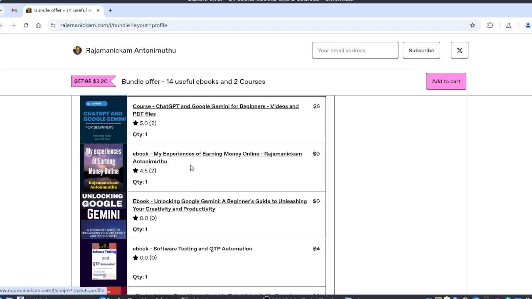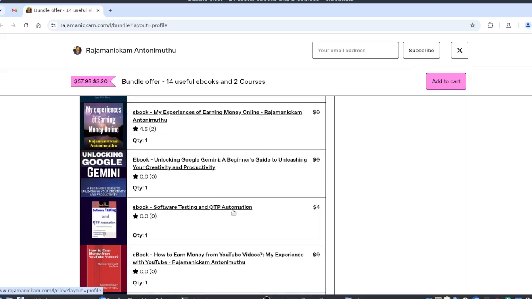In this ebook, I shared all my experiences of earning money online as a freelancer, YouTuber, like that. And this Unlocking Google Gemini, this one also I released 1 year back. So I am not sure whether it will be relevant these days. You can freely download it, but still it has some useful content. So I thought of including it in the bundle.